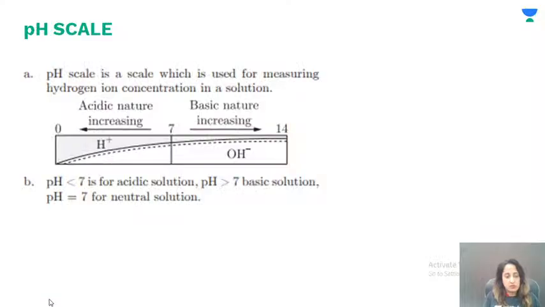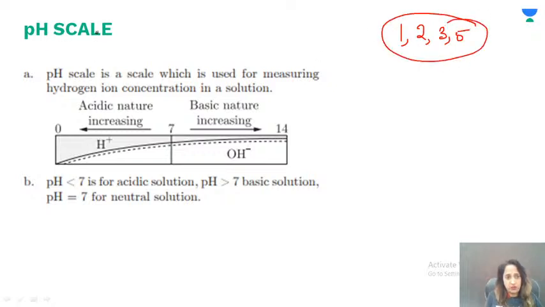Okay, so now we'll start with our lecture, and the very important concept I want to discuss is that you can get 1 marker, 2 marker, 3 or 5 marker questions, depending upon the components of the questions that you have. So the first question that I have picked for you is the pH scale, because many of you have confusion about what pH is.